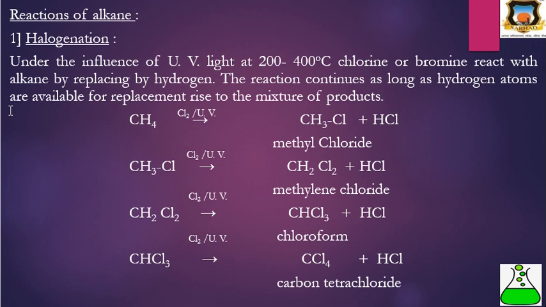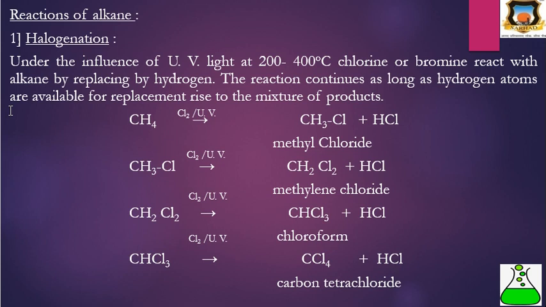Therefore, in halogenation, when alkanes are allowed to react with chlorine in the presence of UV light, the hydrogen atoms are replaced, or substituted, by chlorine, and we get a mixture of products, because the reaction continues as long as hydrogen atoms are available for replacement.